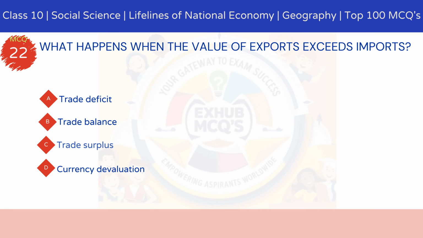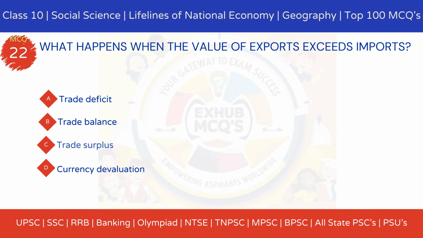MCQ 22. What happens when the value of exports exceeds imports? Option A, trade deficit. Option B, trade. Option C, trade surplus. Option D, currency devaluation.